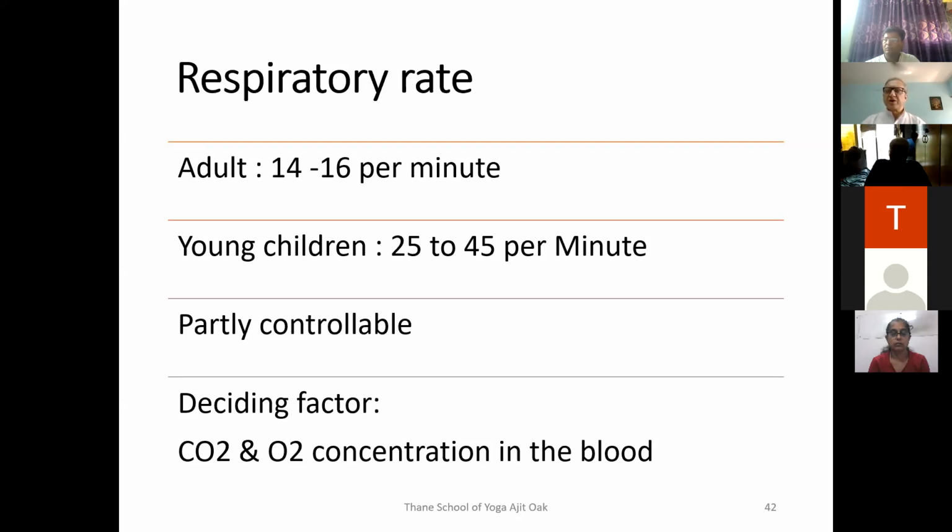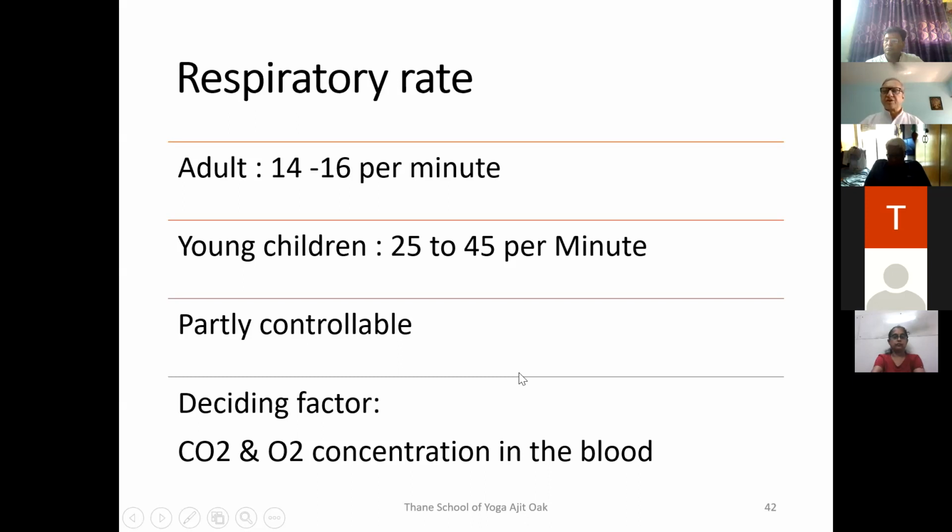And this is the principle of doing pranayam. The principle of doing pranayam is that at least for some time, the cortex will supersede the autonomous control of the muscles so that we can control the respiration. We can control the inhalation, we can control the exhalation, or we can stop the inhalation and exhalation for some time. That is a cortical control because that is partly controllable. But basically, the deciding factor in the respiratory rate is the concentration of carbon dioxide and oxygen in the blood.